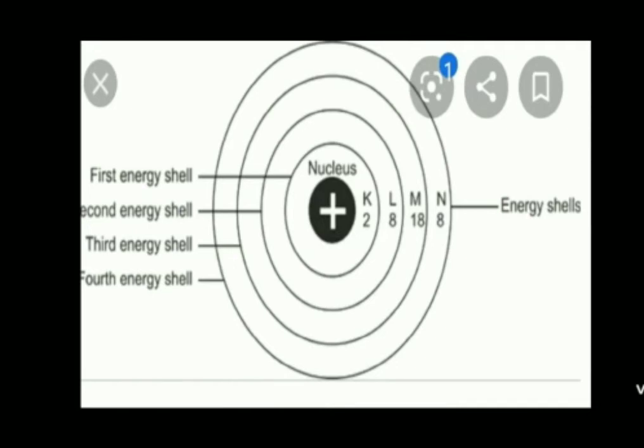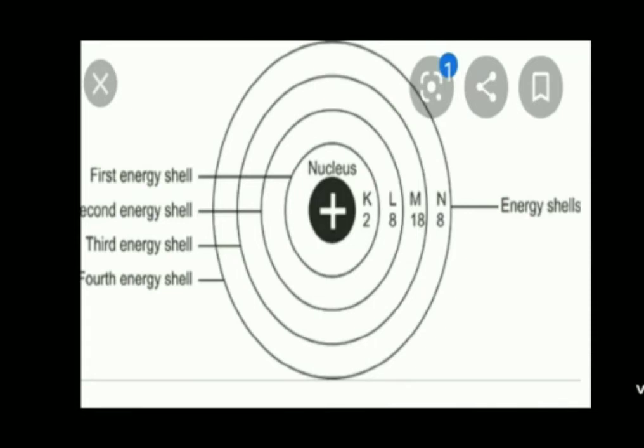A symbol n is used for the ordinal number of a shell. The shells are referred to by the symbols K, L, M, N, capital K, L, M, N, corresponding to the ordinal number n equal to 1, 2, 3, 4. The maximum number of electrons a shell can contain is obtained by the formula 2n². As the magnitude of n increases, the energy of an electron in that shell increases. We have seen that the first shell can hold only 2 electrons. In the second shell, that is L, the first shell is K, the second shell is L.